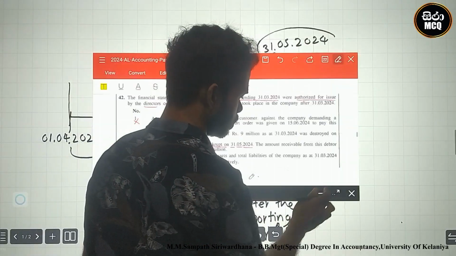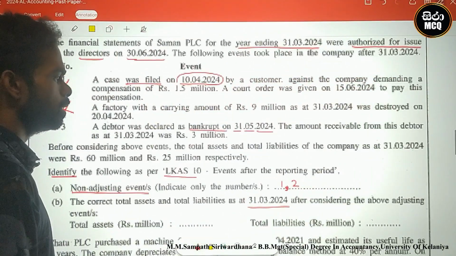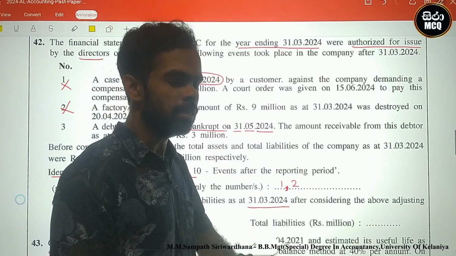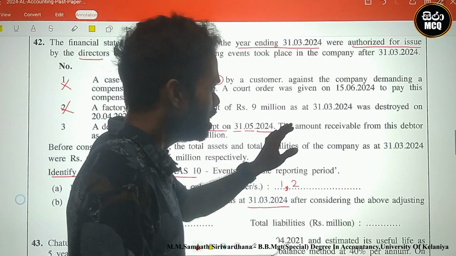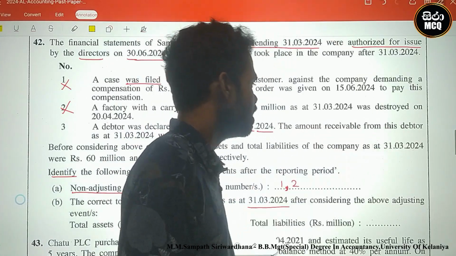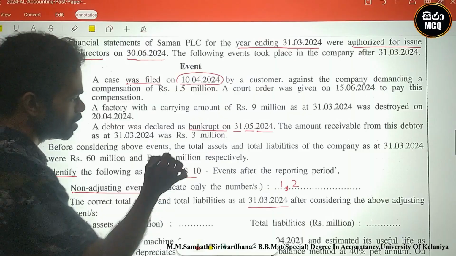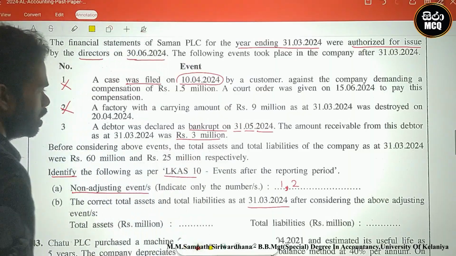Look here. The bankruptcy means the result, no? The amount receivable from this debtor as at 31st March 2024, our current year, was 3 million.